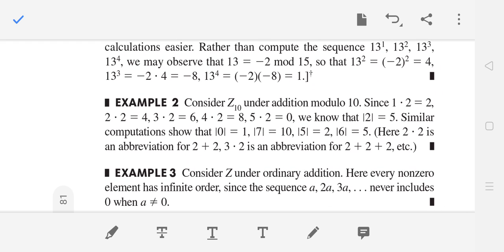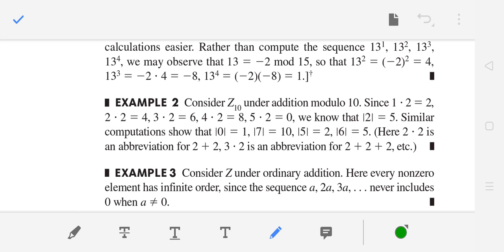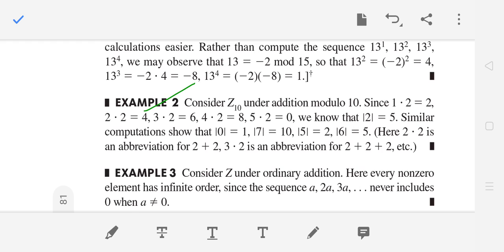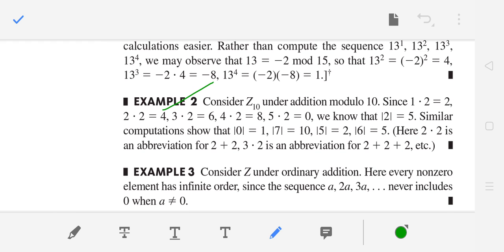Now we move on to example number 2. Consider Z10 under addition modulo 10. Since 1 into 2 is 2, you take 1 into 2 here. 1 into 2 is 2, 2 into 2 is 4, and 3 into 2 is 6. So which power of 2 makes it 0?